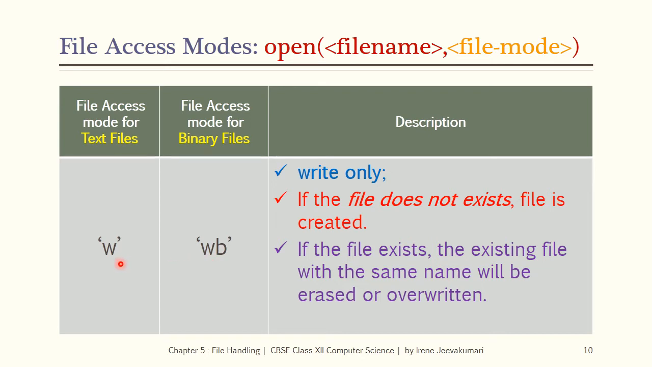So W and WB are write-only modes. When they are used as a file mode, if the given file does not exist, a new file is created. But if the file exists, the existing file's contents will be erased or overwritten.